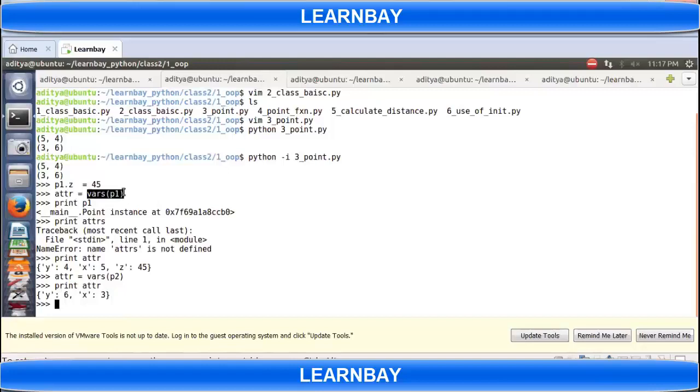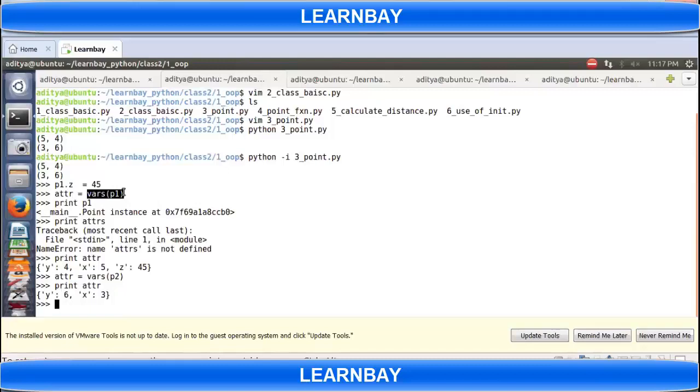Member functions are shared by all the objects, so there will be only one copy of it. We'll see how to print member functions and how to see the member function definitions also. But right now, just forget about member functions and concentrate on data members.